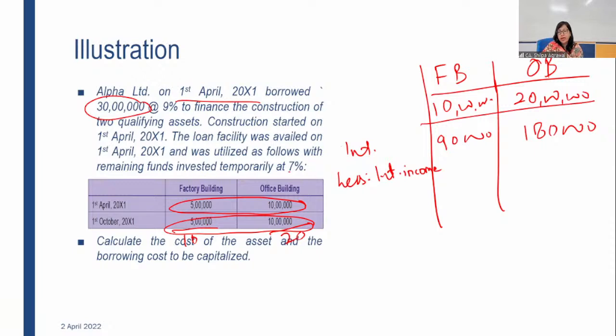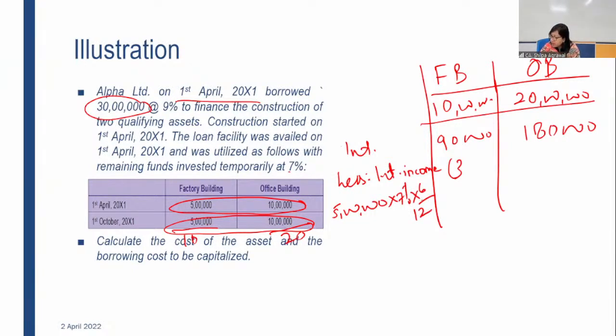Interest income for 5 lakh at 7% comes to 35,000. So this 35,000 is for 6 months. One more thing is to be included. For how many months have you invested the 5 lakh? Because you require that fund in October. So it means your investment is only for 6 months. So 7% for 6 months you invested it.